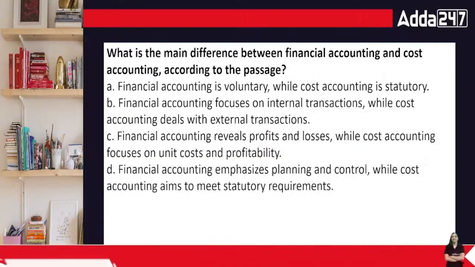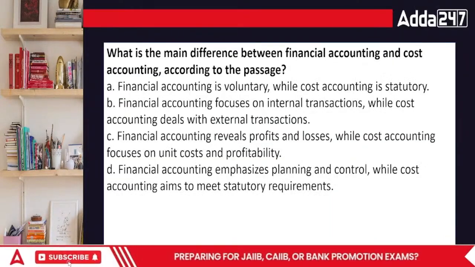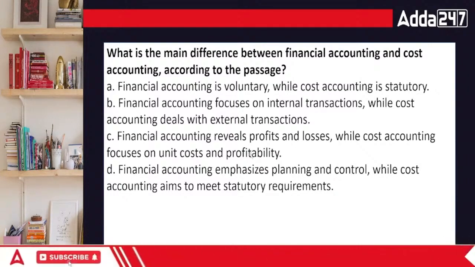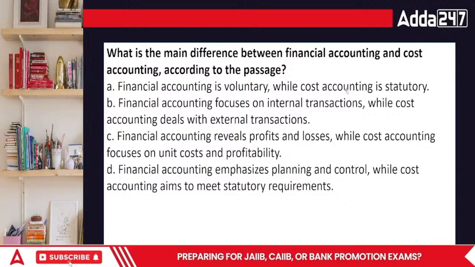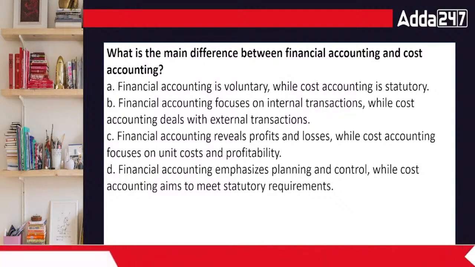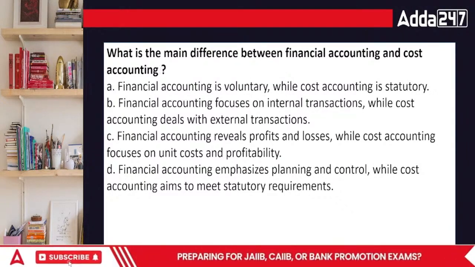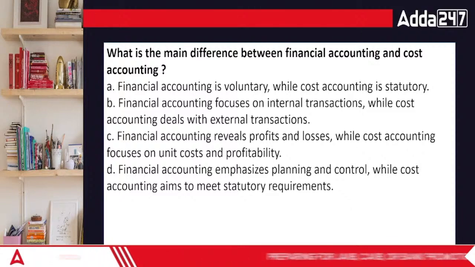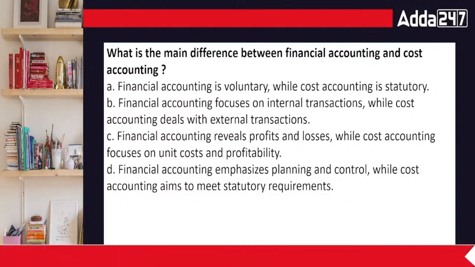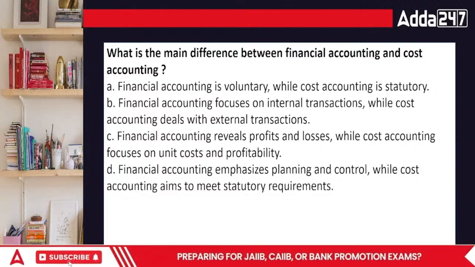Now moving on to the next point: what is the main difference between financial accounting and cost accounting? Are they the same? I really don't think so. They're totally different from each other. Financial accounting is all about money, and cost accounting is all about the cost. They talk about cost cutting and other areas. Financial accounting is basically about decision making in monetary terms. So what is the main difference between the two?